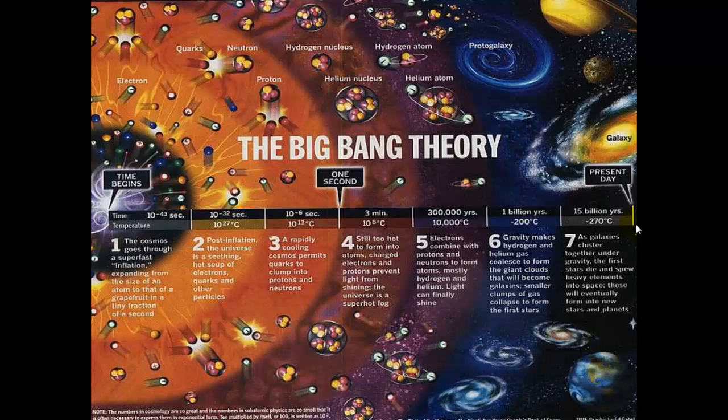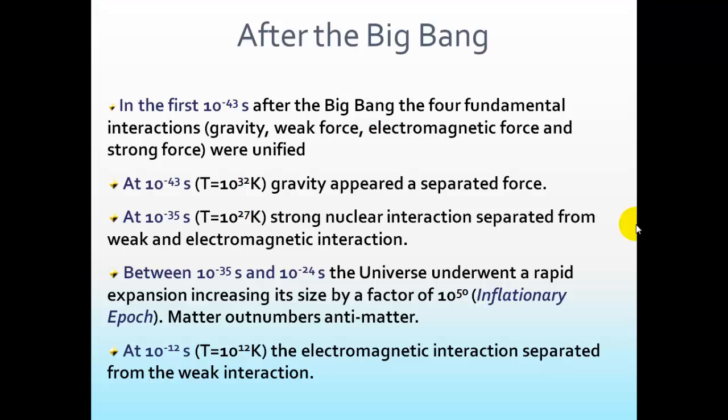You need to know pretty much these different phases of the Big Bang. In the first 10 to the negative 43 seconds, you just had these fundamental interactions, and we had this soup of fantastic and amazing particles. Then these forces started to separate.